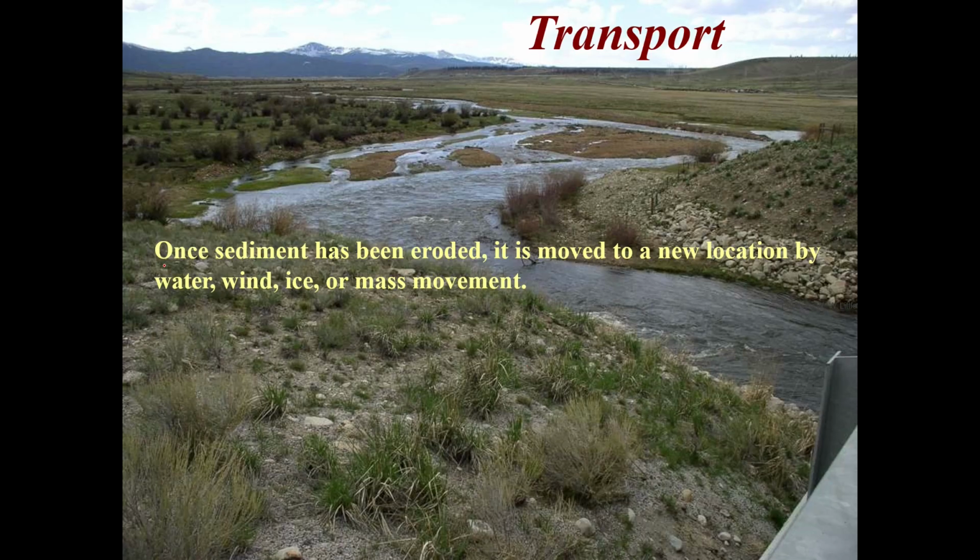Transport. After erosion, we come to transport. Once sediment has been eroded, it is moved to a new location by water, wind, ice, mass movement.